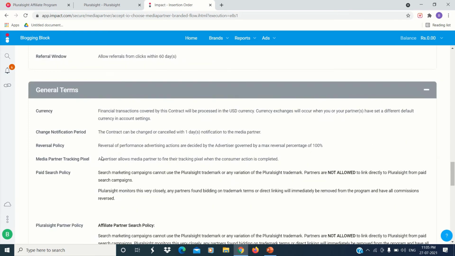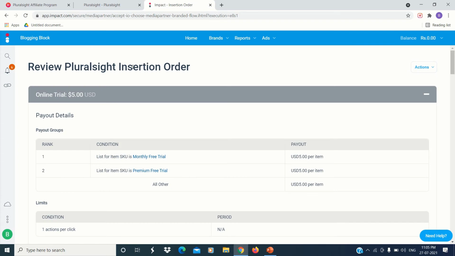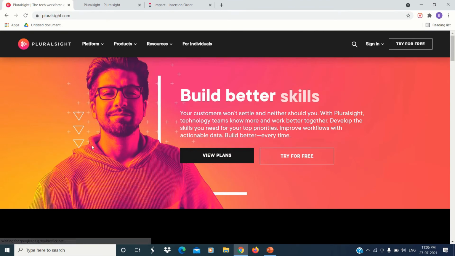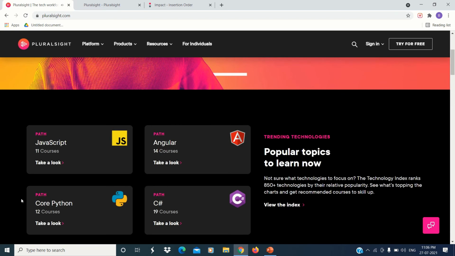After you click on this button, your application will go into the review process. After a few days, you will get a confirmation email from Pluralsight about your request. So guys, if your request gets approved by Pluralsight, you just have to come to Pluralsight and select one product that you want to promote. For example, I would like to promote Core Python courses.